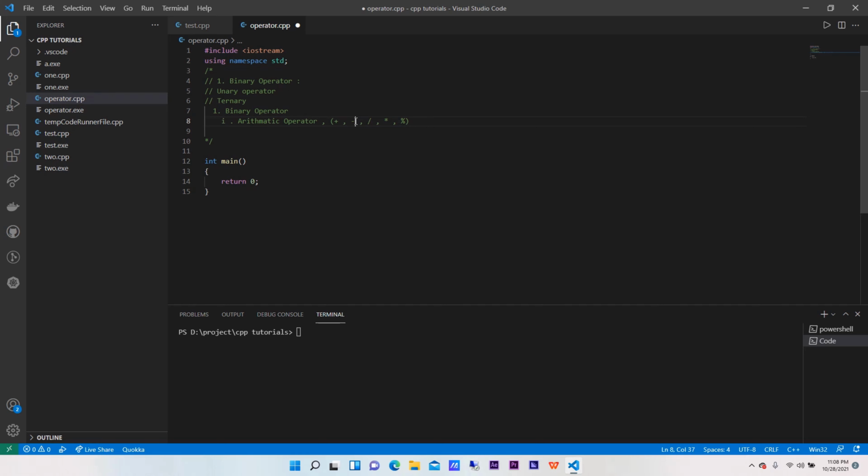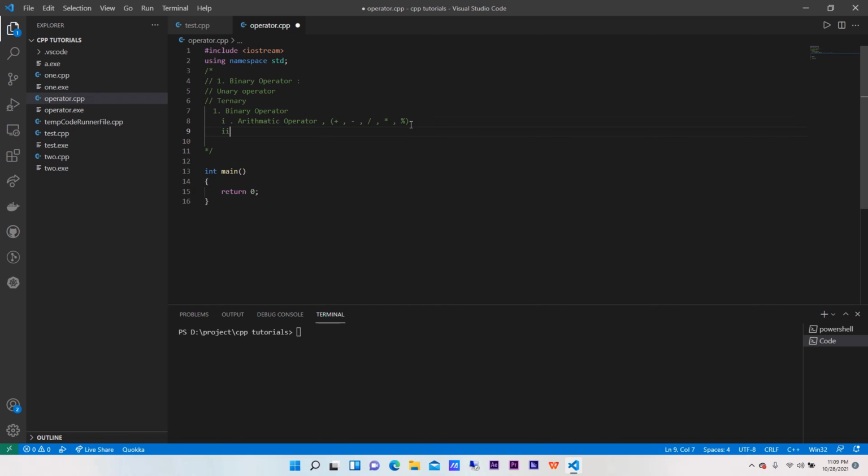If you write 2 plus 2, it will be 4. If you do 2 minus 2, it will be 0. Similarly, if you divide 2 by 2, then it will be 1. 2 into 2 will be 4, and 2 mod of 2 will be 0. Mod means the remainder basically. So this is the first type of binary operator.